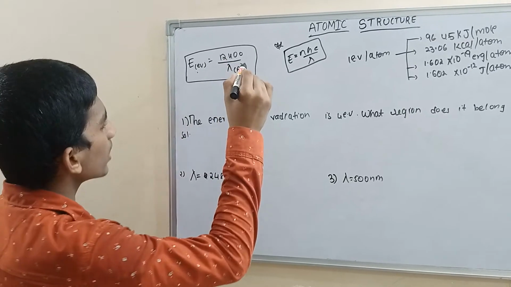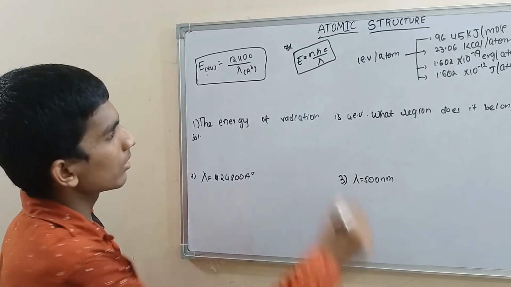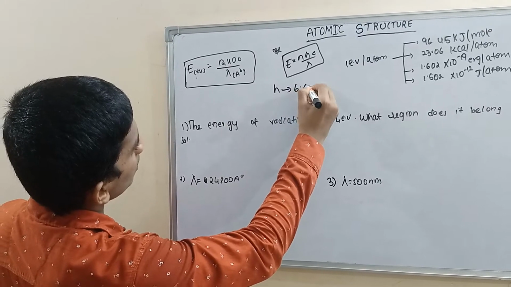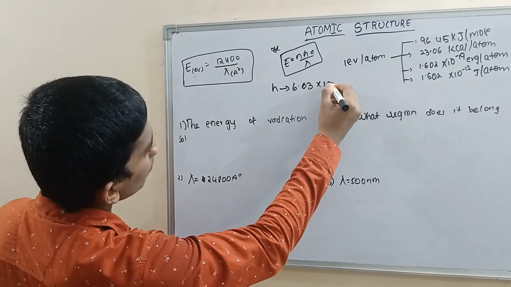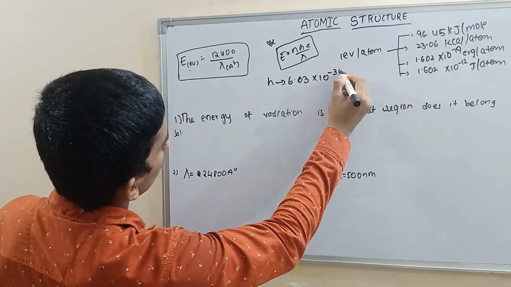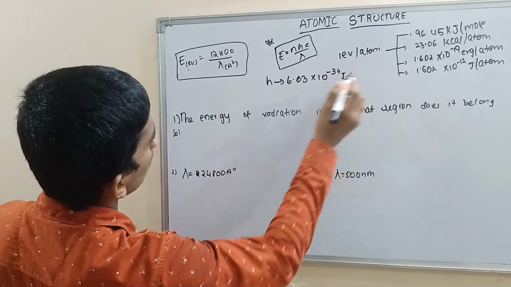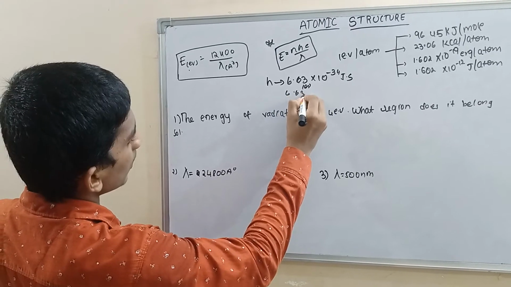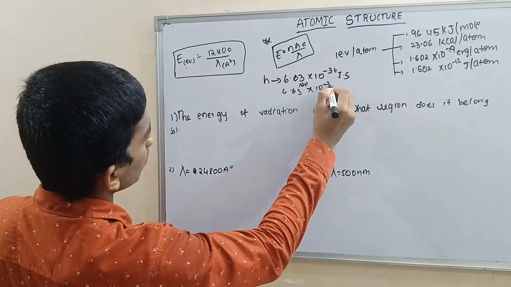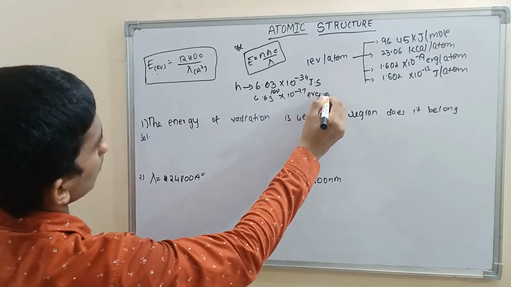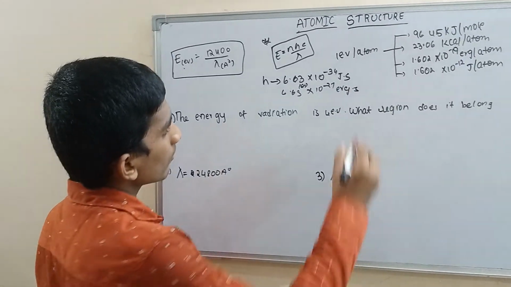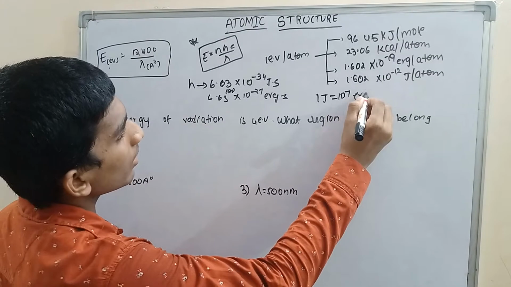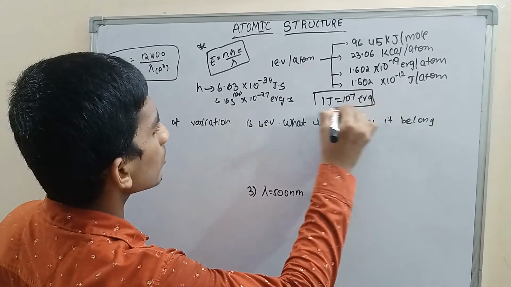If they give you lambda in angstroms, what is the value of h? 6.63 into 10 power minus 34 joule second, or 6.63 into 10 power minus 27 erg second, because 1 joule is equal to 10 power 7 erg. We know this, no problem.